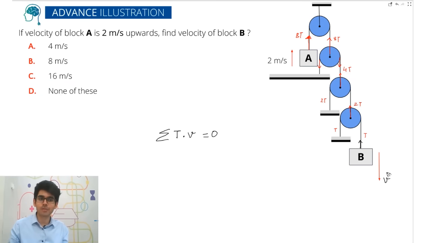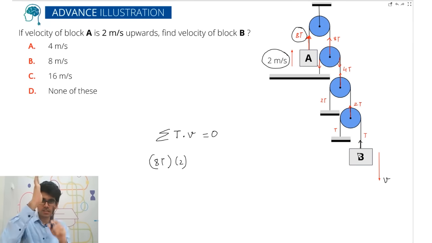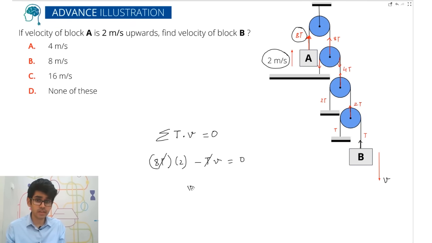Even the block B will come down with some velocity. Let's say that velocity is V. So apply this: 8T into 2, they are in the same direction, so 8T into 2 dot product into 1, plus this will be a negative dot product. So this will be minus TV, because tension and velocity are opposite to each other. So minus TV is equal to 0. So here T got cancelled and velocity equals 16.